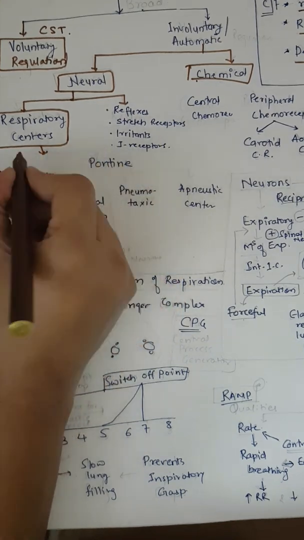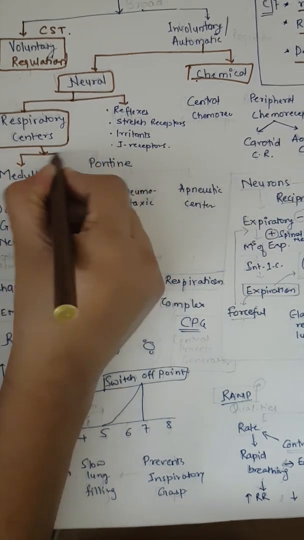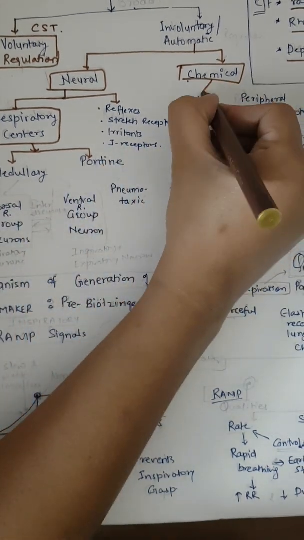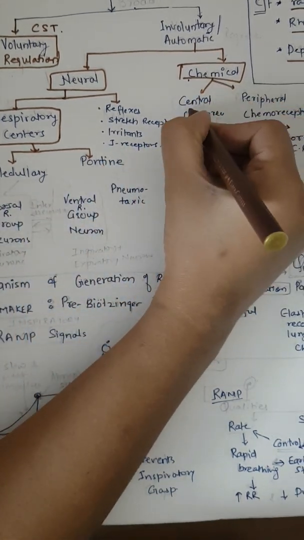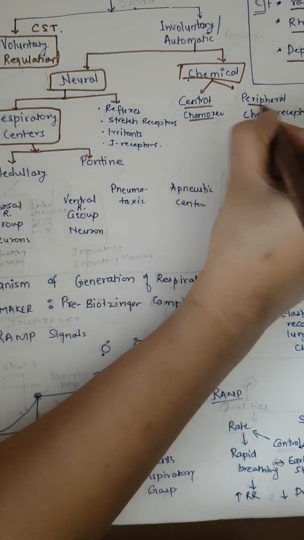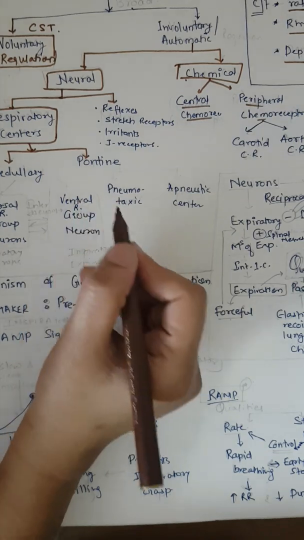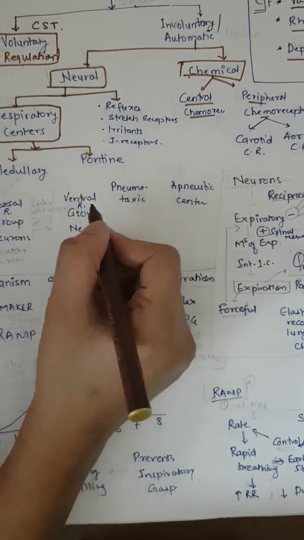The respiratory centers which control the neural regulation are the medullary center and the pontine center, and the chemical system which controls the respiration is by central chemoreceptors and by peripheral chemoreceptors. We'll see all the divisions one by one.